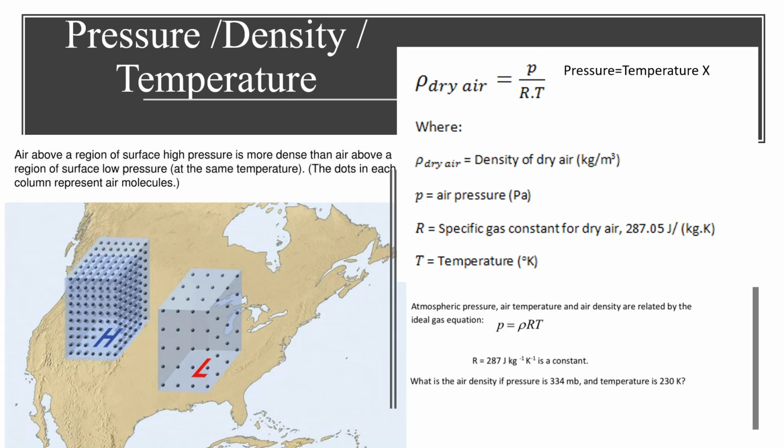So we have considered how pressure and density are related when temperature is not changing. What happens to the gas law when the pressure of a gas remains constant? This relationship tells us that if the pressure of a gas is held constant, the gas becomes less dense as the temperature goes up, and becomes more dense as temperature goes down. Therefore, at a given atmospheric pressure, air that is cold is more dense than air that is warm.